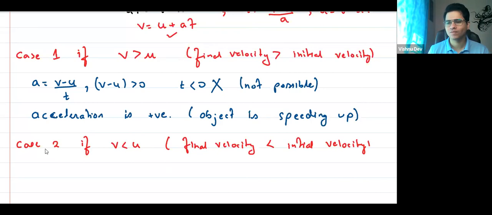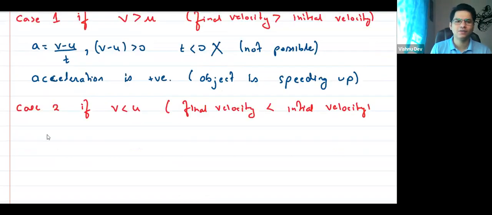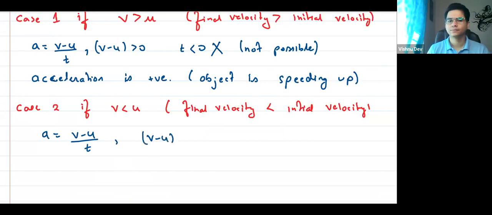Now in this case, formula तो same रहेगा ना sir. Formula तो नहीं change हो जाएगा. Formula is this only, V minus U by T. But what do you think? What is V minus U? It will be positive or negative? Tell me. Negative. Very good, everyone. Everyone is getting this? Yes, sir.